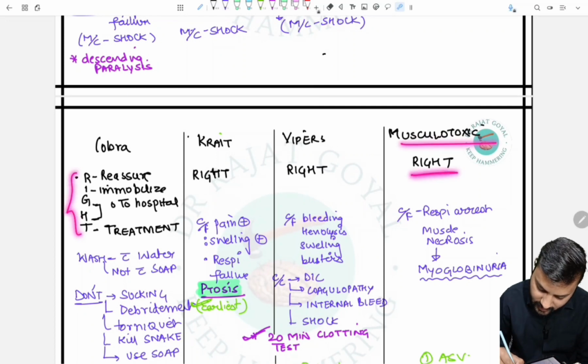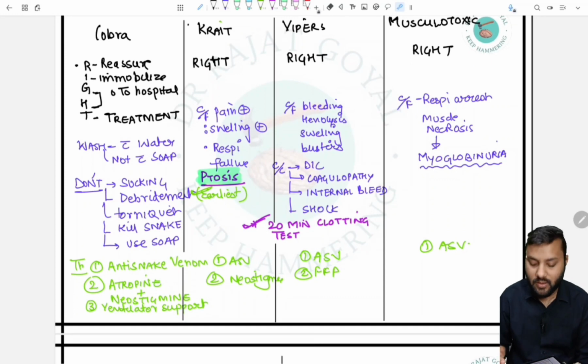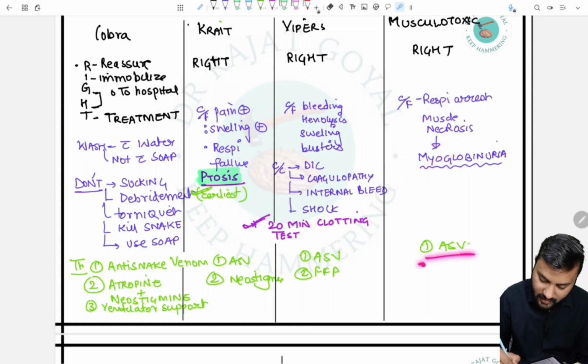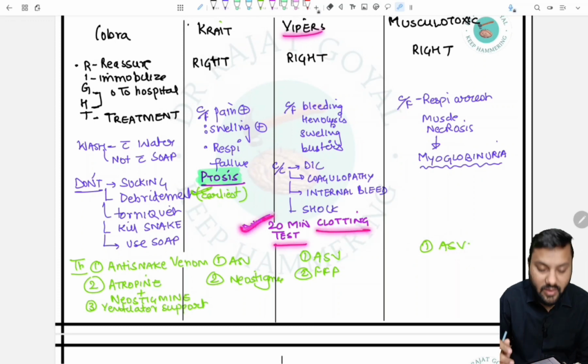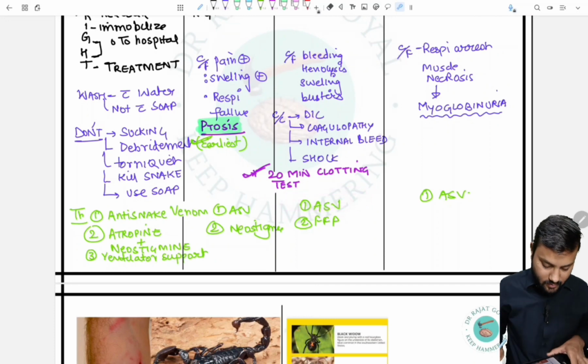In the clinical feature, respiratory arrest occurs and muscle necrosis occurs, due to which myoglobinuria occurs. So myoglobin is present in the urine, and it represents that muscle necrosis has occurred, and in this also we have to give anti-snake venom. In the vipers, we have to do the 20-minute clotting test to check whether there is any improvement after giving anti-snake venom or not.